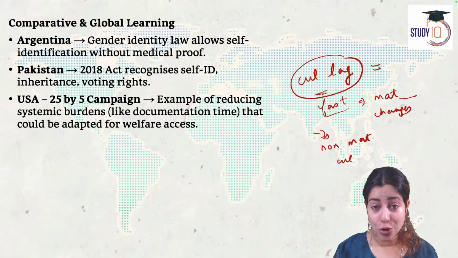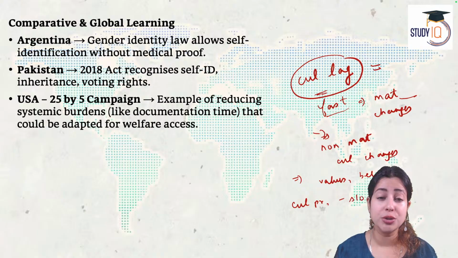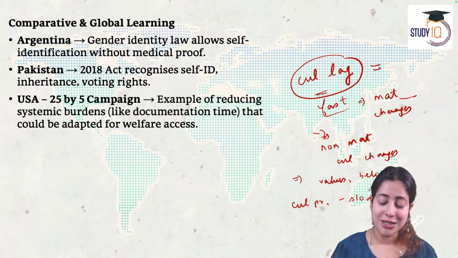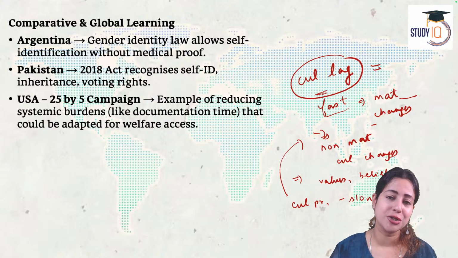Please remember, non-material cultural changes, changes in values of people, changes in beliefs of people, changes in cultural practices of people, are very slow. They can take up to years and generations to change. So non-material culture will never respond to the fast pace of material culture change. And that's the problem of culture lag.